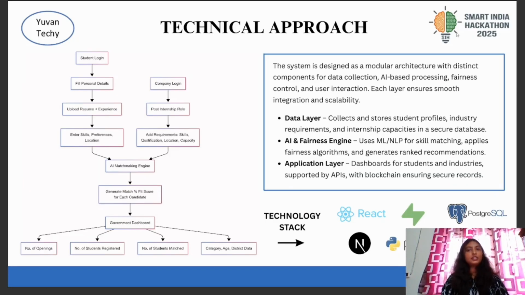Now moving towards the technical approach, the technologies we have used are: for front-end Next.js, React and TypeScript; for back-end Supabase; for SQL, PostgreSQL; for AI, Python with a random forest classifier for model training; and Python for data collection, one-hot encoding, label encoding, and the scikit-learn library. Now, here you can see the flowchart. This is the user flow of our website.